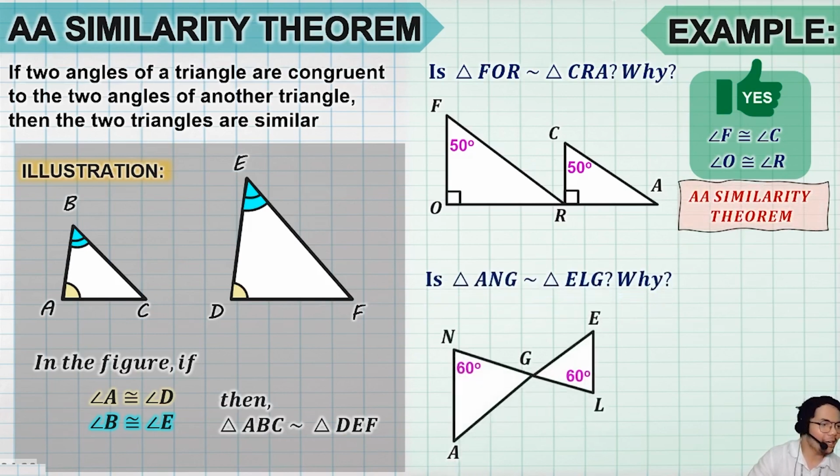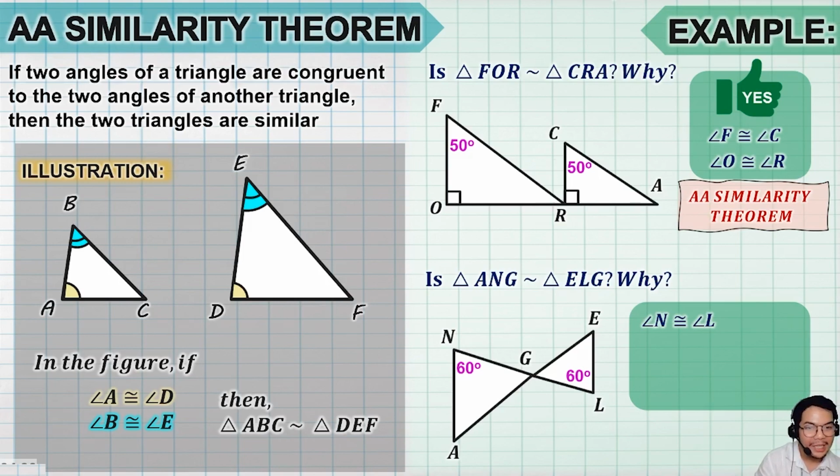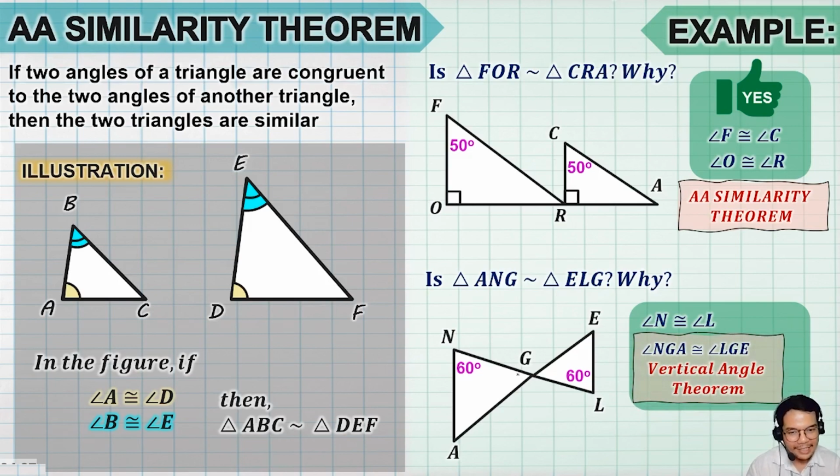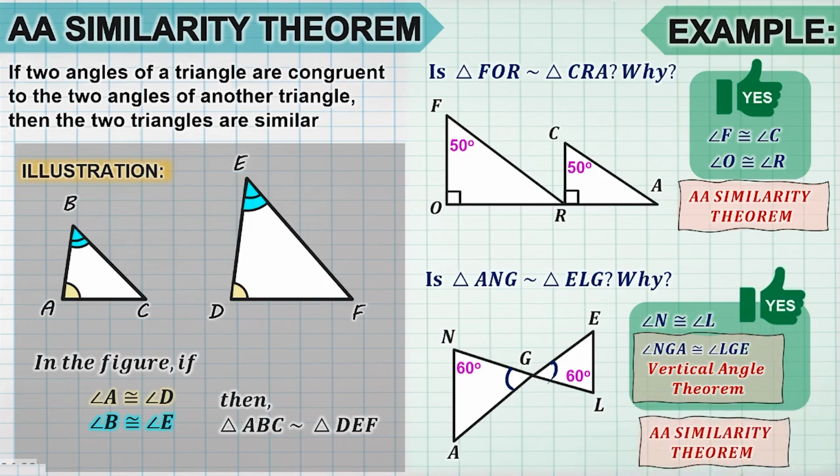Ayan. Next, how about the second one? Is triangle ANG similar with triangle ELG? Parang ang nakikita ko dito, ang congruent lang si angle N at saka si angle L. Ayan o, angle N is 60 degrees, angle L is also 60 degrees. At dito sa given natin, isang pair ng angle lang yung binigay. So, hindi natin pwede makumpleto yung AA. Angle NGA is congruent with angle LGE because of what we call the vertical angle theorem. So yes, they are similar because of AA similarity theorem.